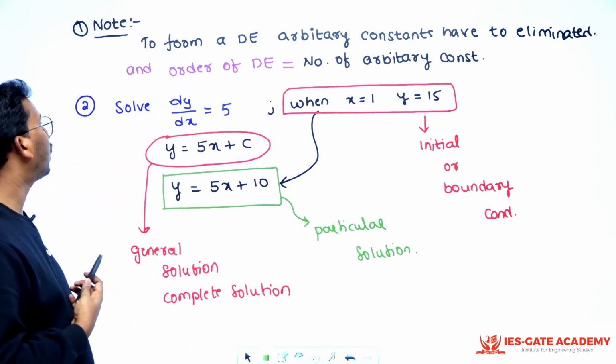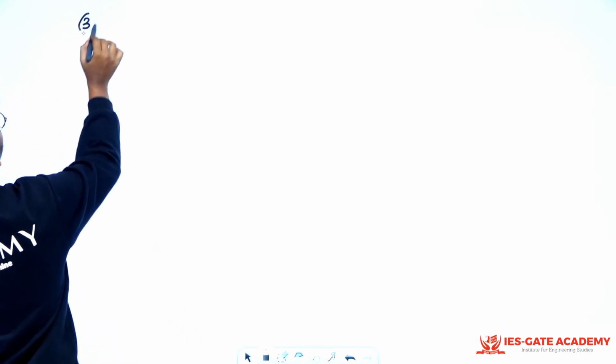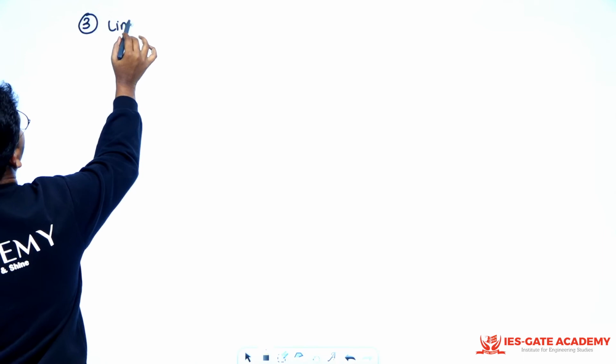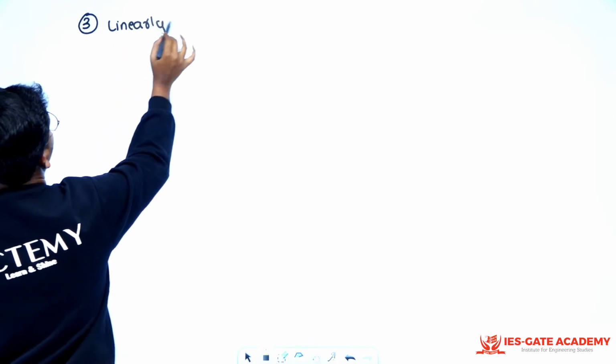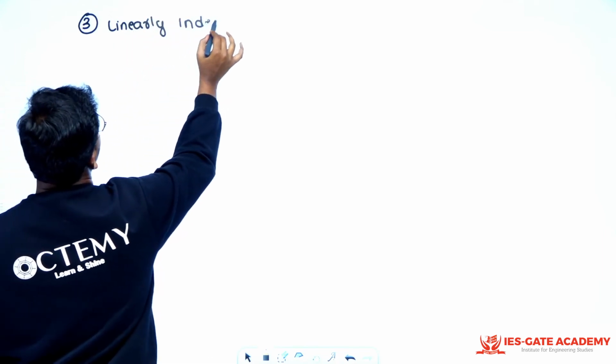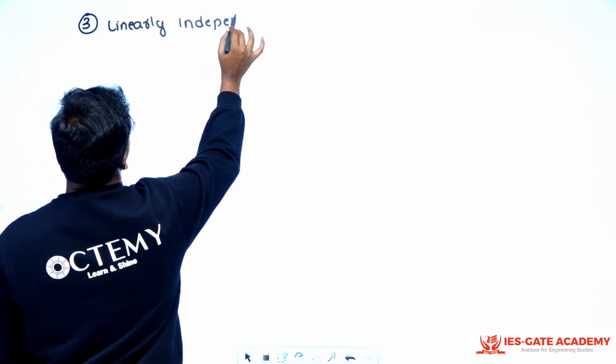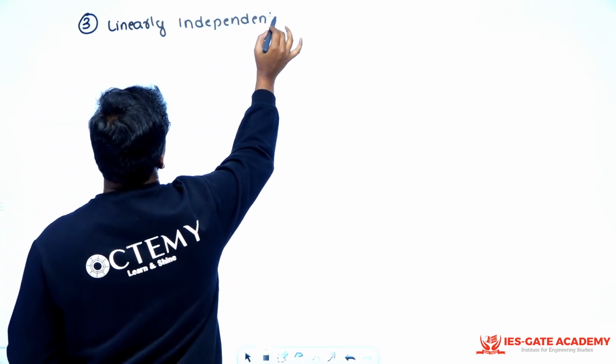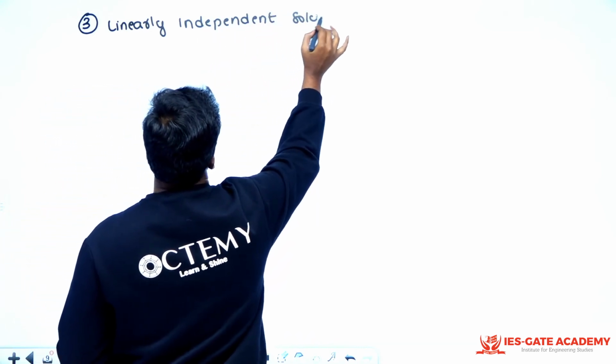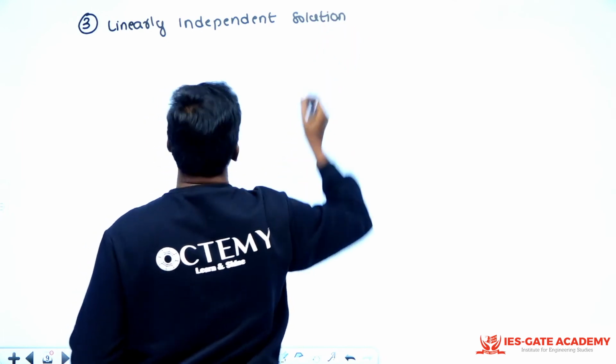The third point is linearly independent solutions. We have seen two things so far.